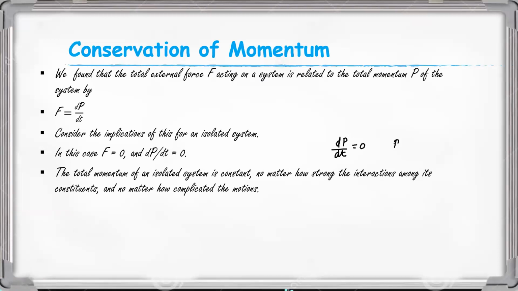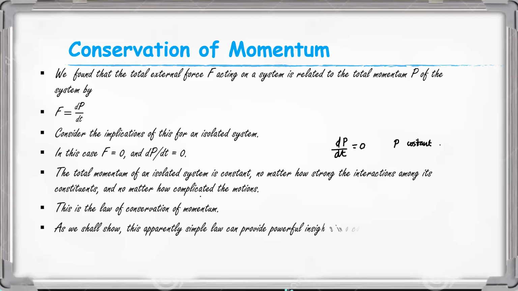Okay, so we can say that P is constant. So the total momentum of the isolated system is constant, no matter how strong the interactions are among its constituents and no matter how complicated the motions. This is the law of conservation of momentum.